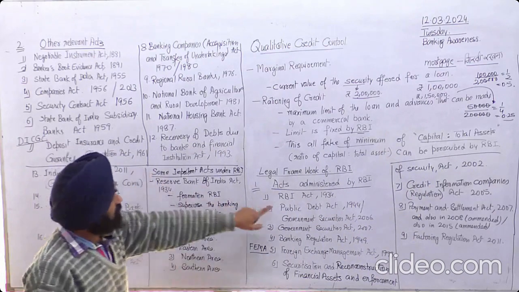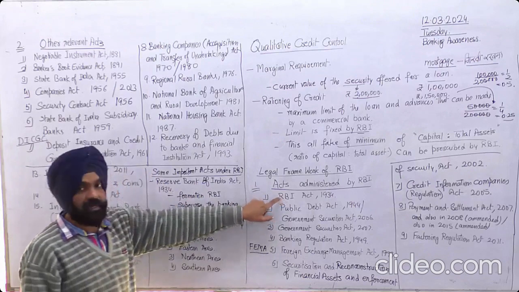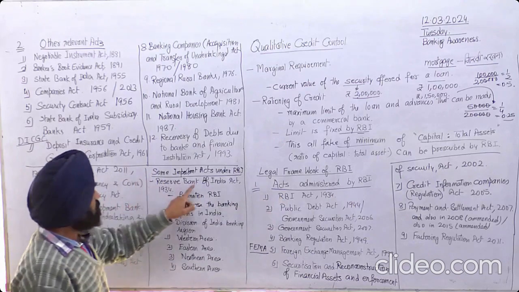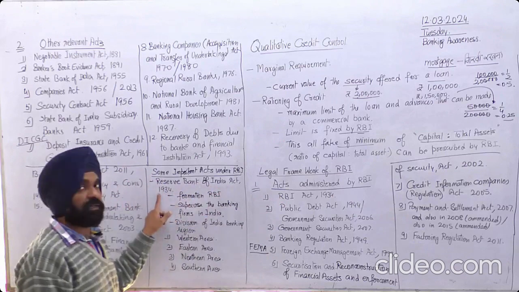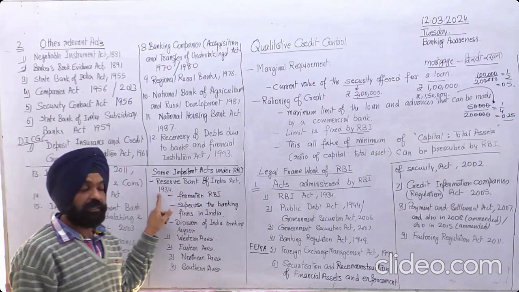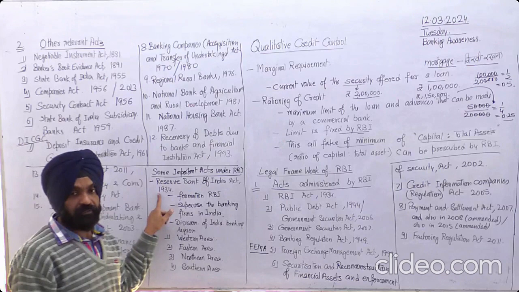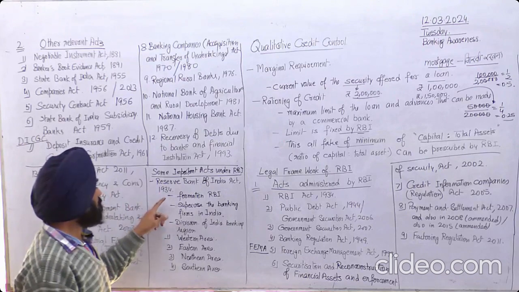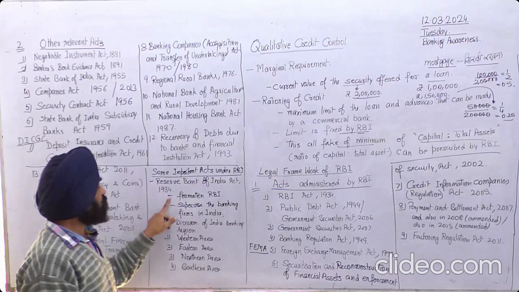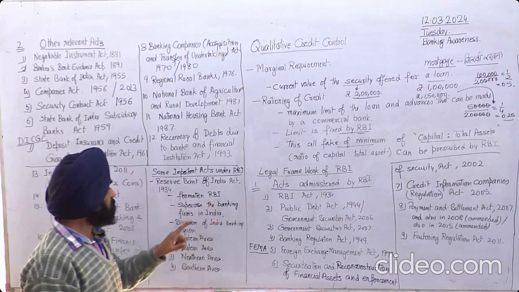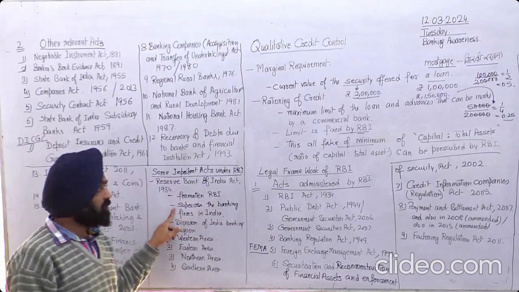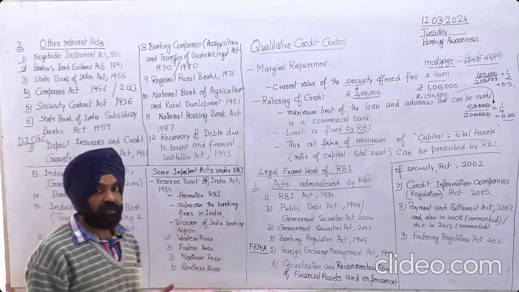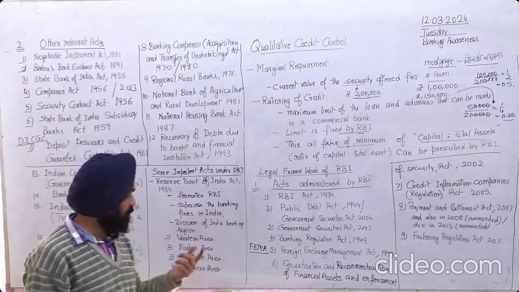So the first act that we have discussed here, the RBI Act 1934. So the Reserve Bank of India Act 1934 was passed by the Indian Parliament, which was under Britain at that moment. So it was for the formation of RBI, and there is a provision that this body RBI will supervise the banking firms in India at that moment.